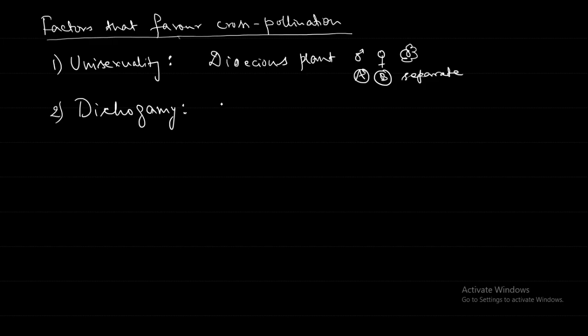If the androecium matures first, it is protandry. Proto means first, protandry, androecium. And if the gynoecium matures first, it is protogyny. There are two types in this one: protandry and protogyny.